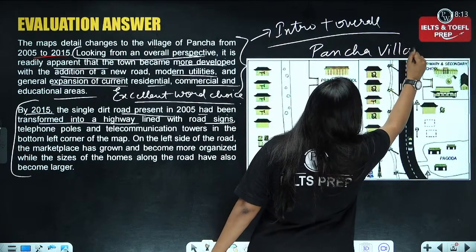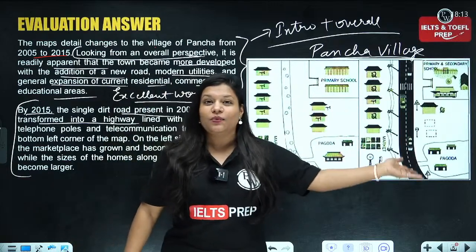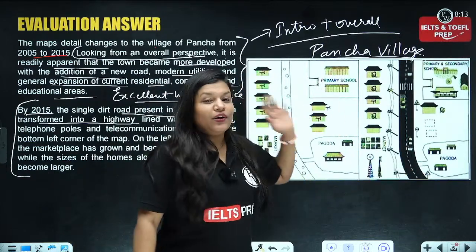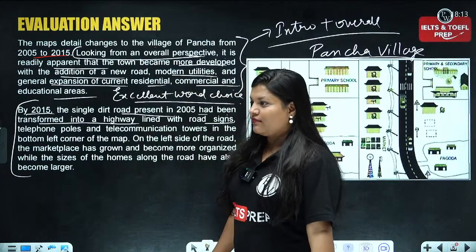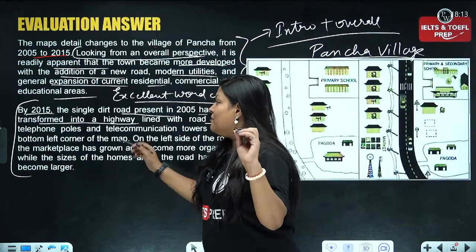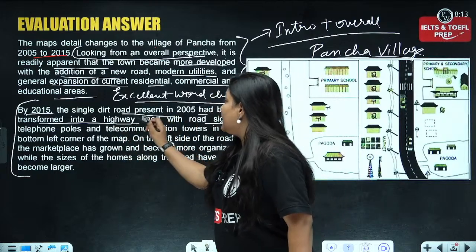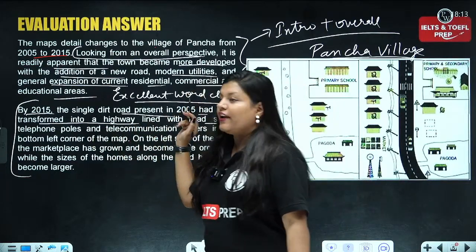It is not there to distract you. It is the entire question. You have to deal with the question. Whatever response you are going to come up with is related to this image. Okay? Now, I was telling you, by 2015, the single dirt road present in 2005 had been transformed into a highway. Okay?